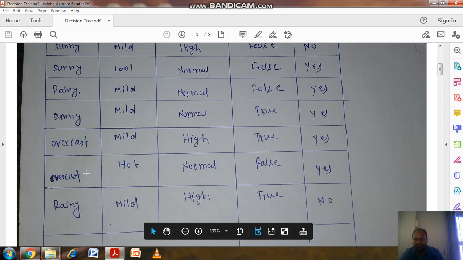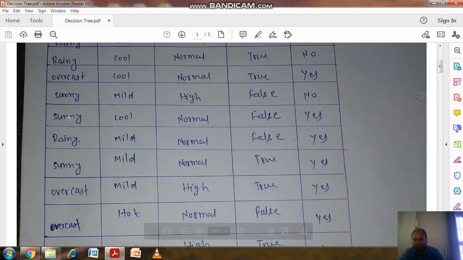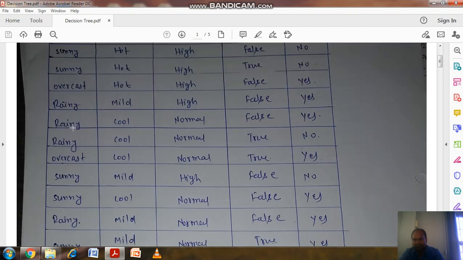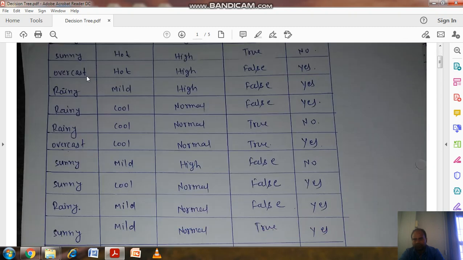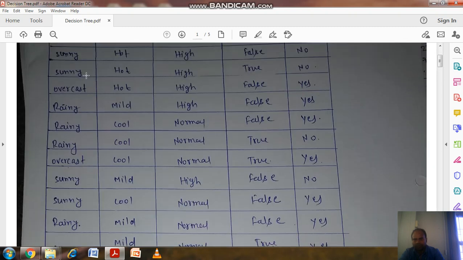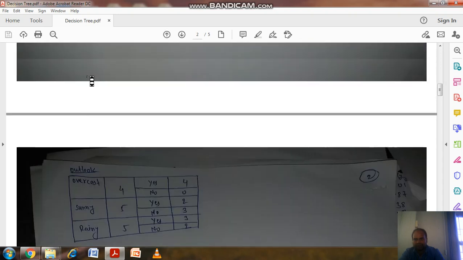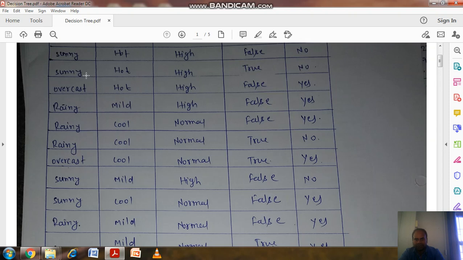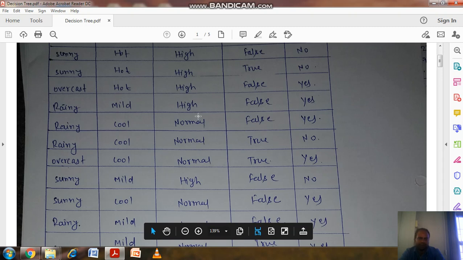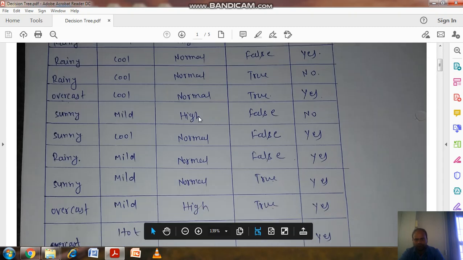Total how many? 1, 2, 3, 4, 5, 6, 7, 8, 9, 10, 11, 12, 13, 14. Around 14 different cases have been given. Based on that, we have to construct a decision tree. This table will be given in the exam as a question.